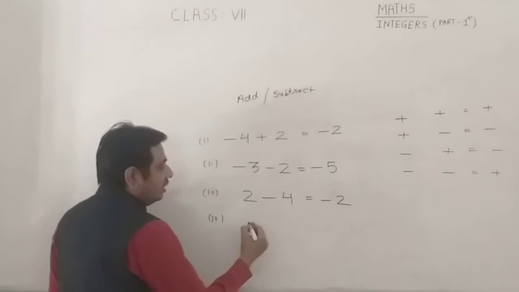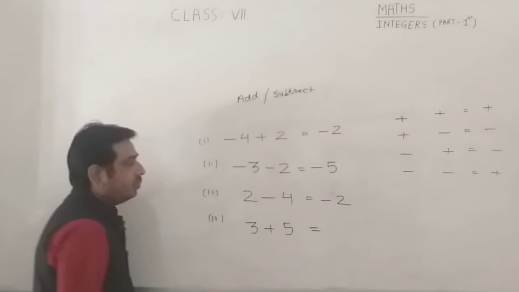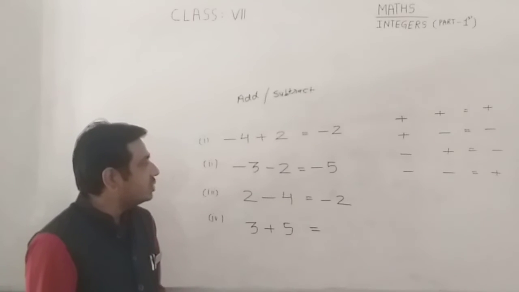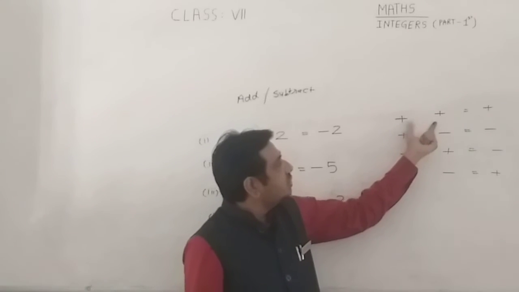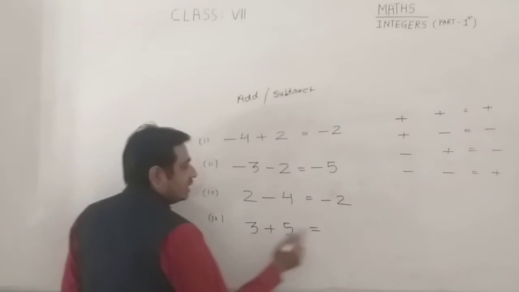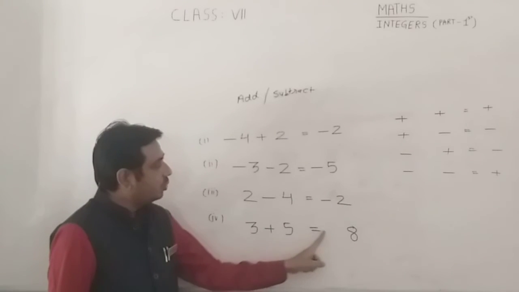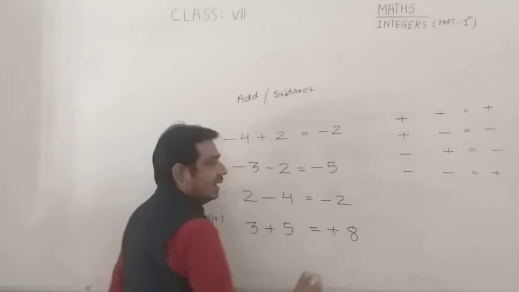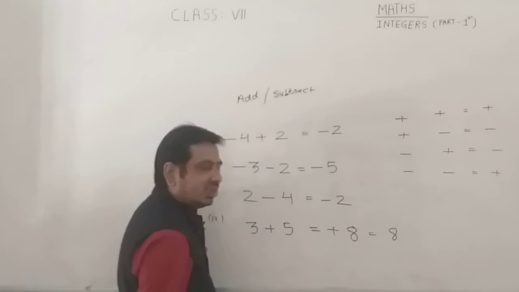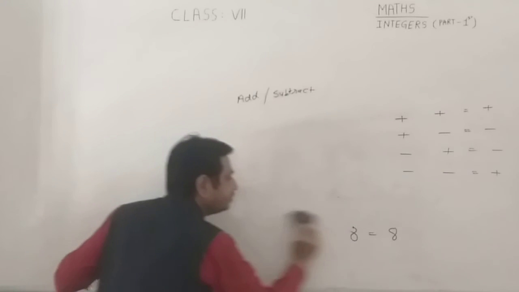Okay class, now look here, 3 plus 5. Here there are two integers, first positive and second is also positive. If both numbers are positive, you add the two numbers. So if you add 5 plus 3, you get 8. Now class, sign: 5 is greater, then you put positive sign. Plus 8 and 8 are equal, both are the same thing. And class, now take more examples for subtracting and adding.